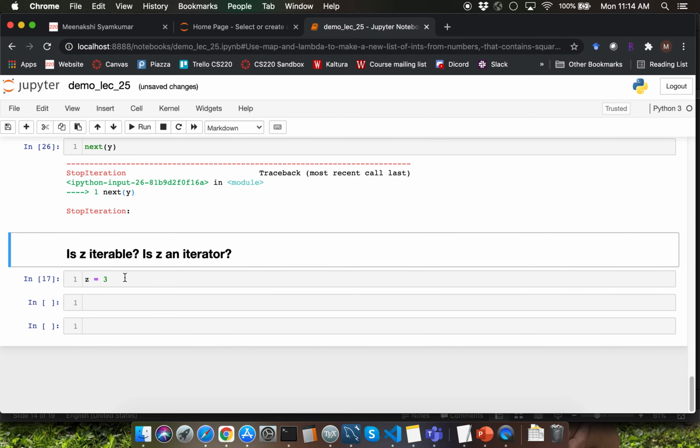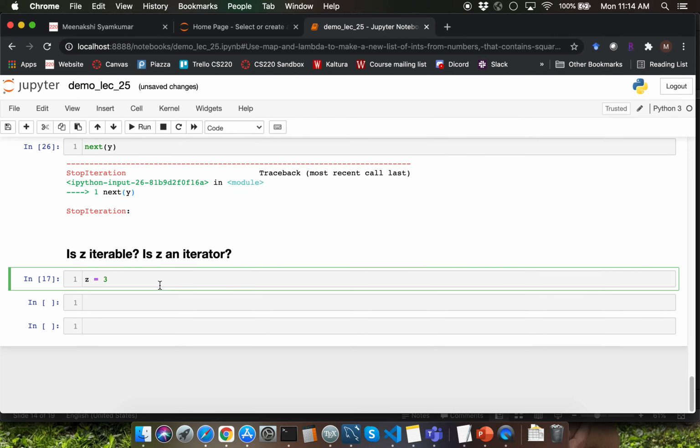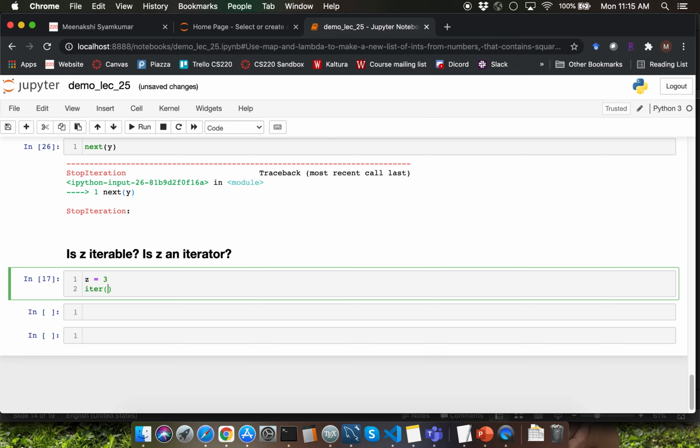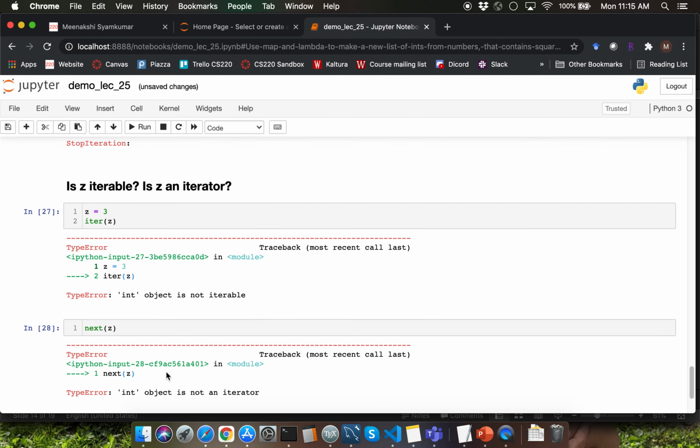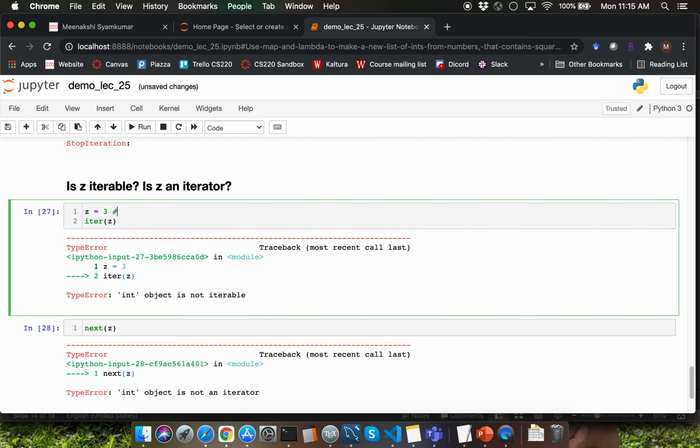Let's go through this last example, which is asking, is z iterable or is z an iterator? z is storing an integer object instance, so iter of z will not work. Similarly, next of z will also not work because the primitive object instances are neither iterable nor an iterator. So I'm going to write a note here saying z is neither an iterable nor an iterator.